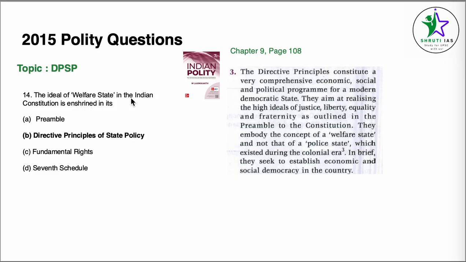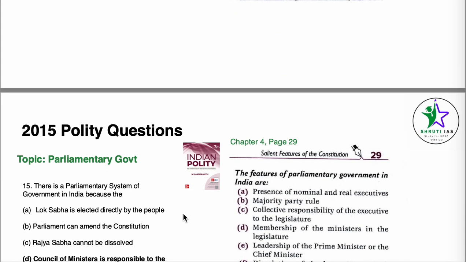The ideal of welfare state in the Indian constitution is enshrined in. For this, we come to chapter 9, page number 108, point number 3. The directive principles constitute a comprehensive economic, social, and political program for a modern democratic state. Chapter 9 is DPSPs only. They aim at realizing the ideals of justice, liberty, equality, fraternity as outlined in the preamble to the constitution. They embody the concept of welfare state and not that of a police state. Answer becomes directly directive principles of state policy, welfare state.